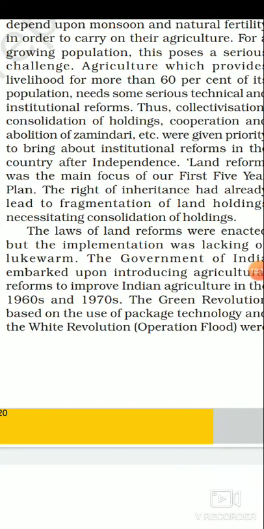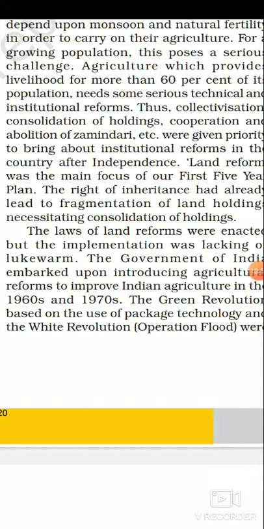The government of India embarked upon introducing agriculture reform to improve Indian agriculture in the 1960s and 70s, because at that time the government of India launched the Green Revolution. It was based on a package of technology, and the White Revolution, Operation Flood, were some of the strategic initiatives to improve the lot of Indian agriculture. Operation Flood increased the production of milk. These projects increased agriculture productivity in our country.